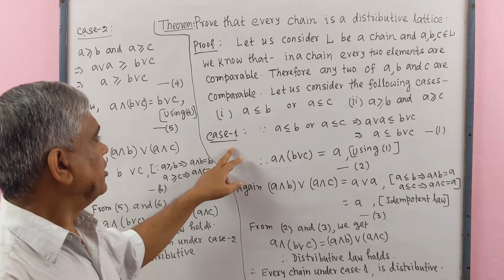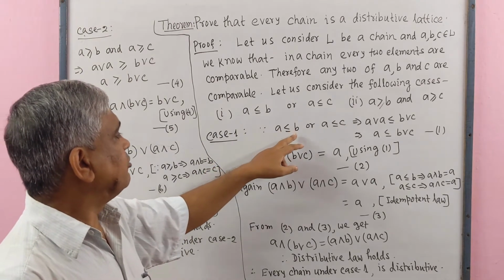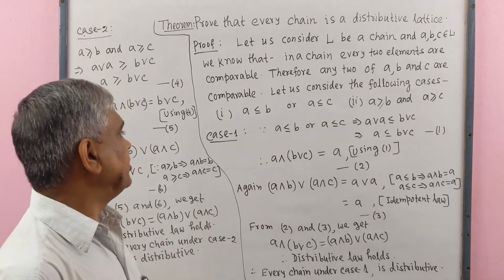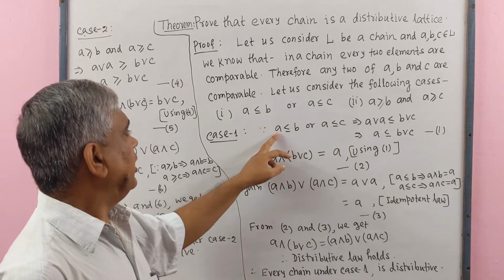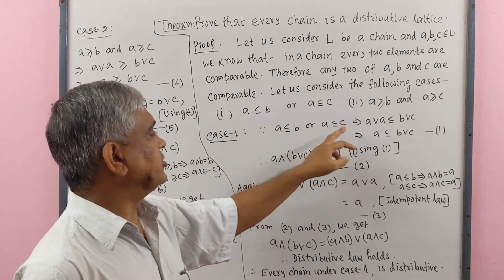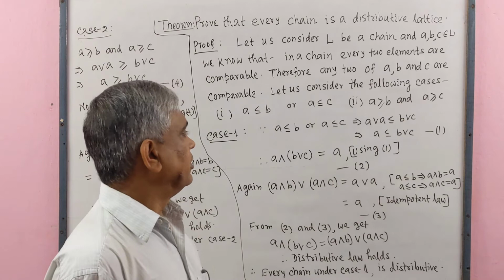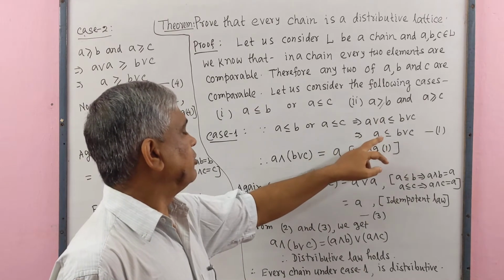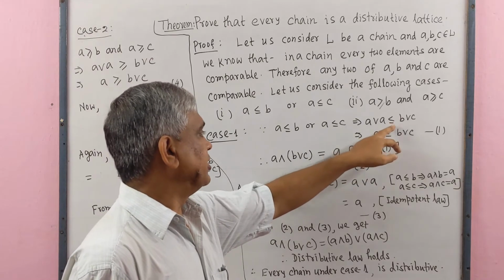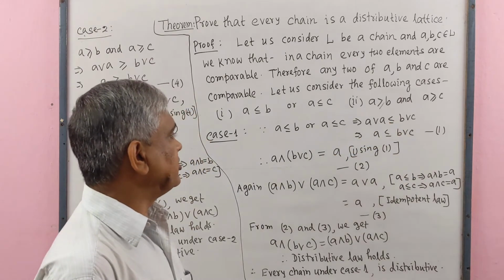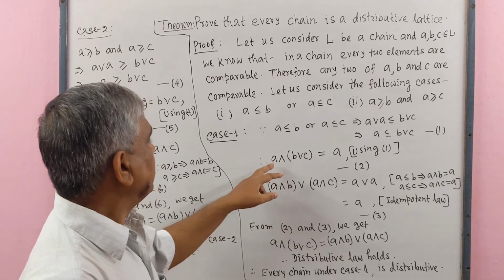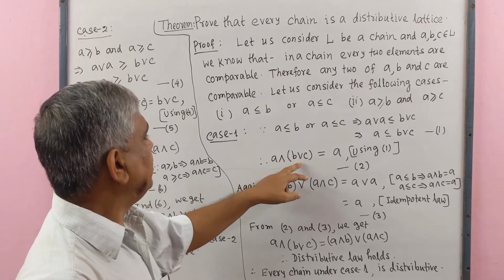Case 1. Since A ≤ B and A ≤ C, that means A ∨ A ≤ B ∨ C. A ∨ A = A by the idempotent law. So A ≤ B ∨ C. This is number 1. Now we write A ∧ (B ∨ C).